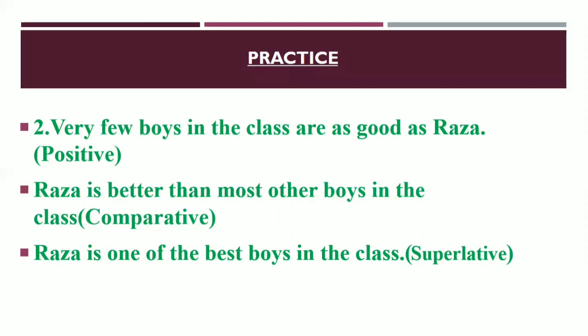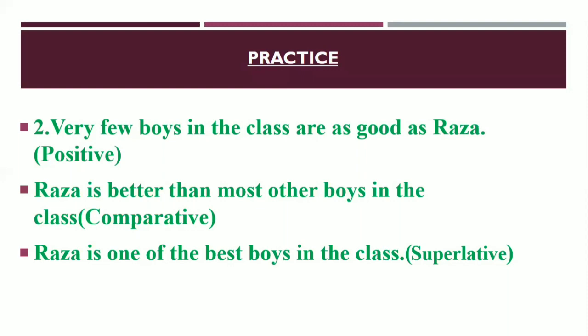So dear learners, in the previous one we had no other. In case of comparative degree we got than any other, and in case of superlative degree we got the. But here if you get very few in case of positive degree, then you have to use than most other in case of comparative degree, and then in case of superlative degree you have to use one of the. Okay, so here you have got it. So I think all of you have understood.